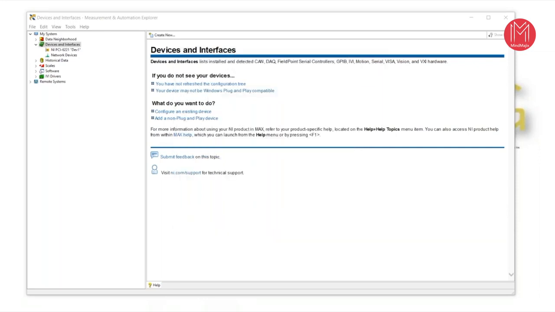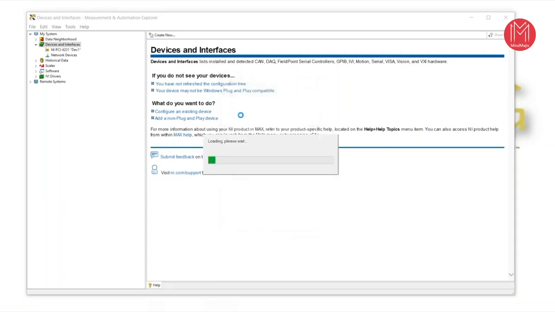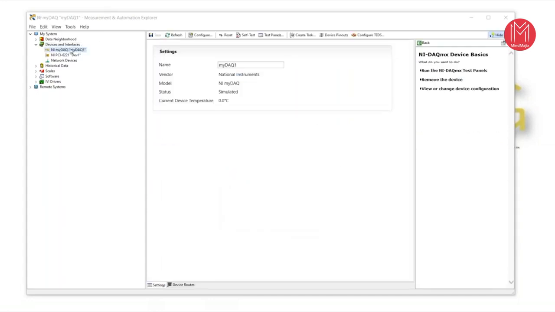We will get one more small window for create channel. It will take 2 seconds now. Create simulated NI DAQ device. Here you can search, so I will search NI myDAQ. Now you can see NI myDAQ is here. Double click and open. This one is simulated, and NI myDAQ is present here.